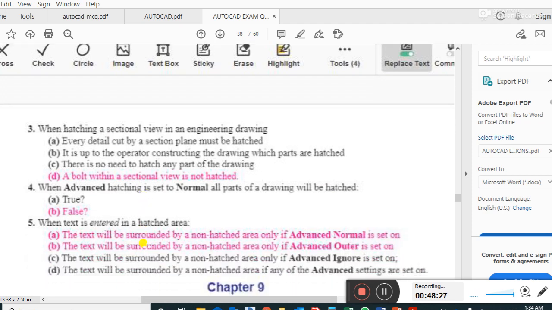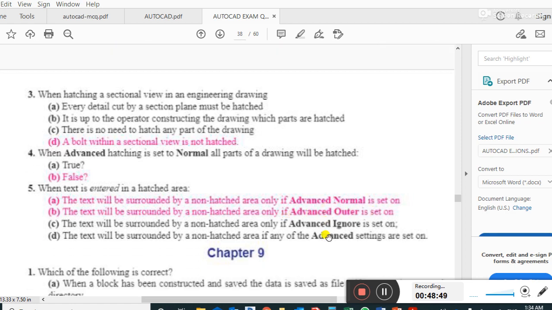When text is entered in a hatched area, the text will be surrounded by a non-hatched area only if advanced normal is set on. And B is also correct: the text will be surrounded by a non-hatched area only if advanced outer is set on.